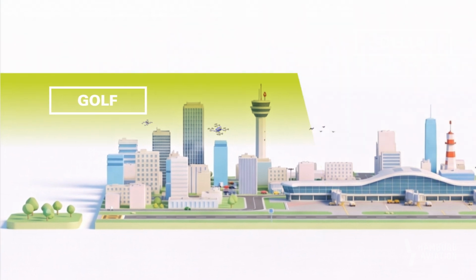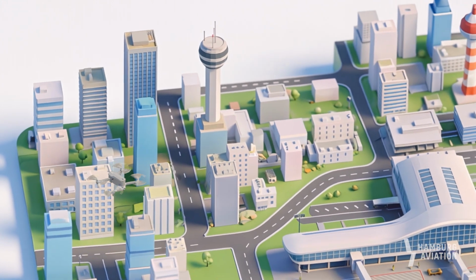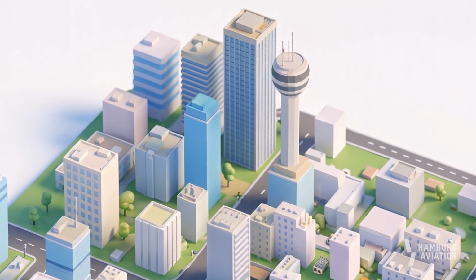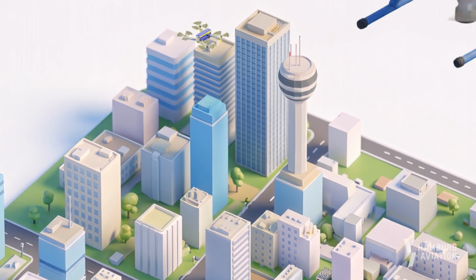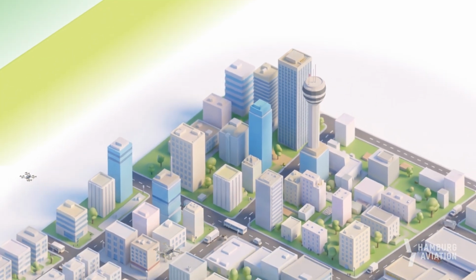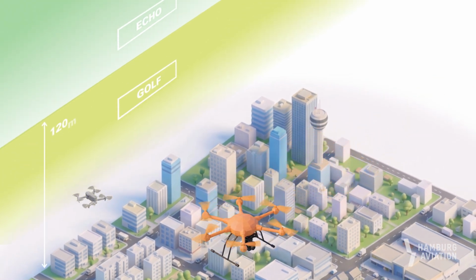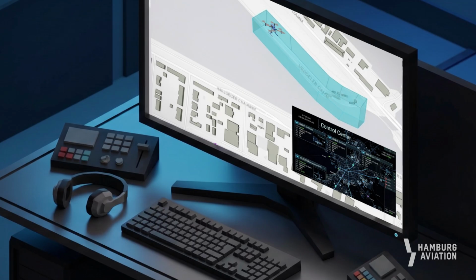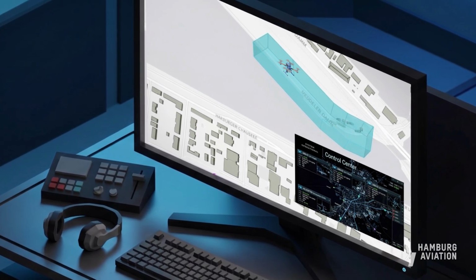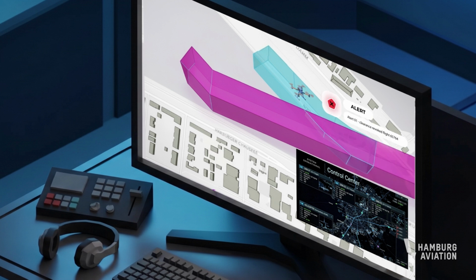It is uncontrolled, meaning there is no active air traffic control, but is nevertheless clearly regulated. And this is where new air traffic is emerging through drones. Airspace typically organizes this area up to around 120 meters above ground level, a digital traffic management system that plans, authorizes, and coordinates flights in real time. Systems detect potential conflicts at an early stage and help to avoid them.